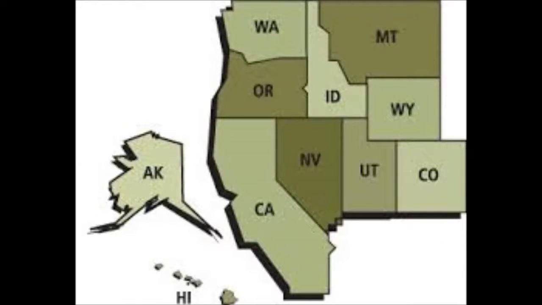The West region is divided into 2 areas, the Pacific and Mountain. The Pacific area has 5 states: Alaska, Hawaii, Washington, Oregon, and California. They all touch the Pacific Ocean. The Mountain area has 6 states: Idaho, Utah, Montana, Wyoming, Nevada, and Colorado. The Rocky Mountains run through all of them.